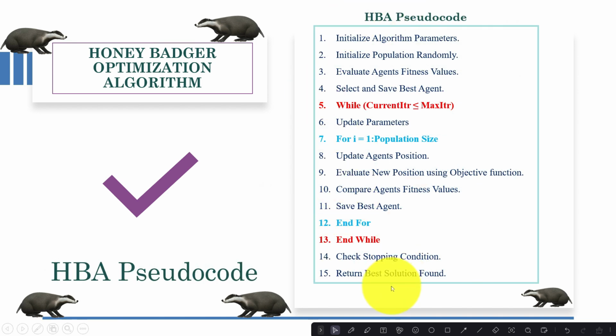So here you can see this is the pseudocode for this algorithm. First we will initialize the parameters, and then initialize agent positions randomly in the search space, calculate the fitness value using the objective function, save the best agent, and then we will start the algorithm main loop and update the main parameters. Then for all agents we will update their position, calculate the new position and the fitness value for each agent, and then compare their fitness values and save the best agent. Repeat the loop until the stopping condition is met, and when it is met, stop and return the best solution that is found.